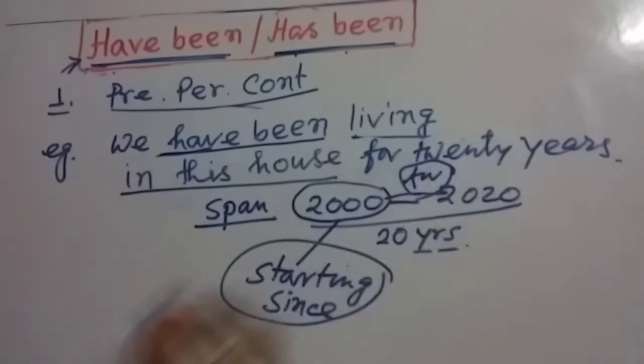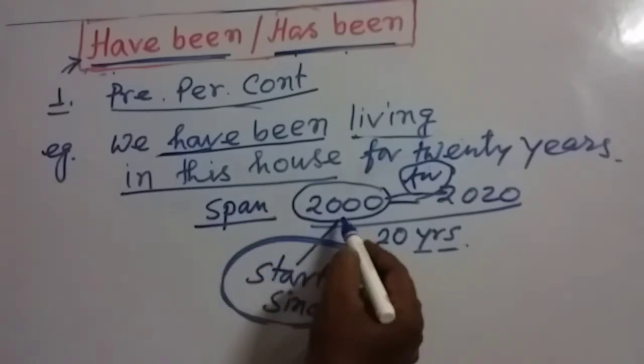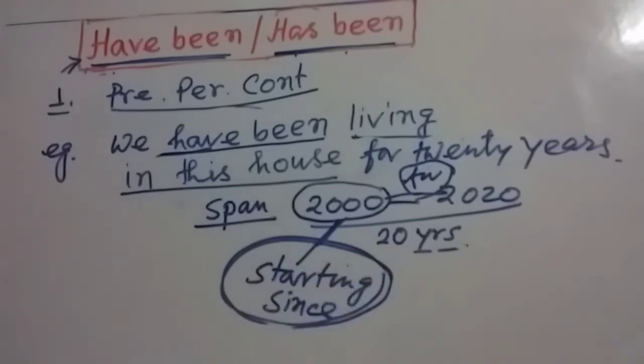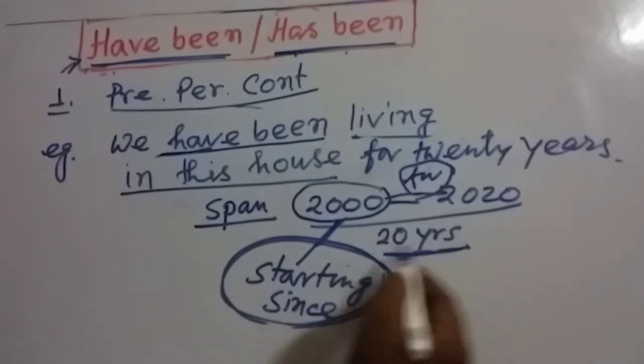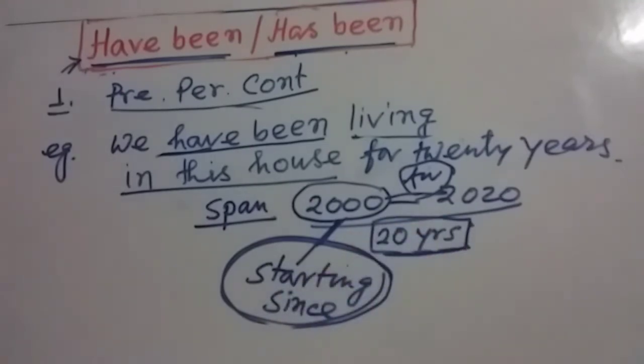It is called period of time. Actually, my dear friends, in point of time, we fix the starting moment or the starting point.